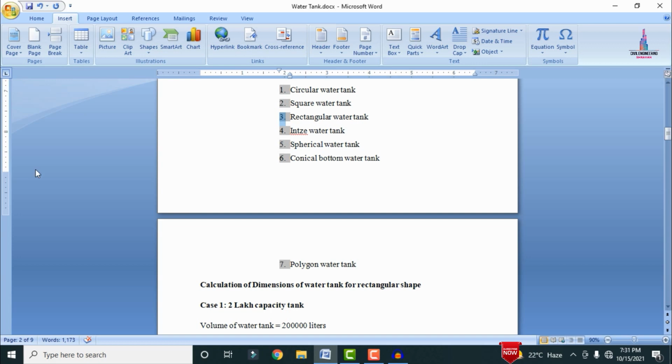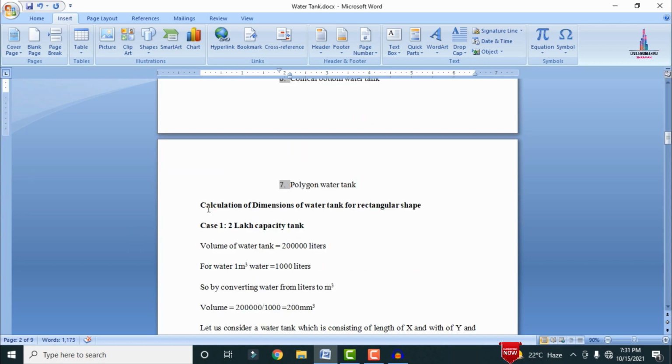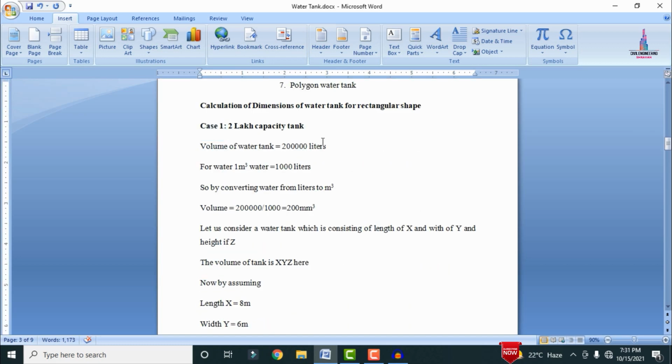The first one is the calculation of dimensions of a water tank for a rectangular shape. In case one, I am assuming the capacity of the water tank is 2 lakh liters. So we have to assume the volume of the water tank is 2 lakh liters. To convert the value from liters to cubic meters, we have the formula: 1 meter cube of water equals 1000 liters.